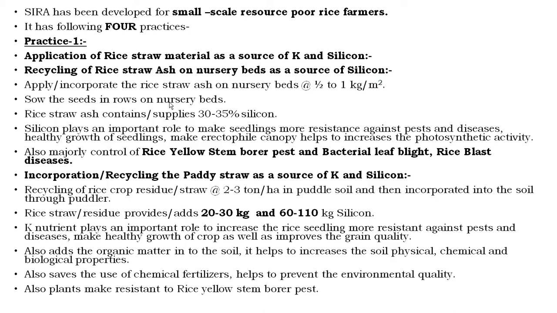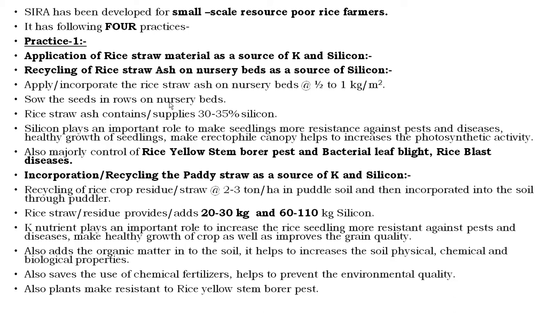which will be the small land holding and the less supply of the inputs. Those farmers will easily adopt this practice or the technology. In this technology, there are the following four practices. That is practice number one.